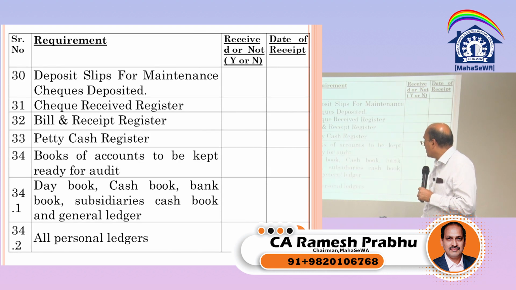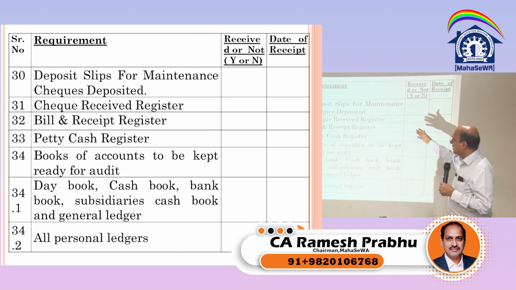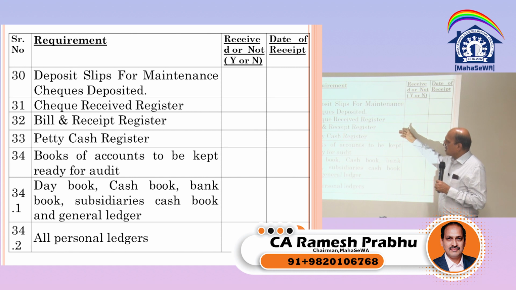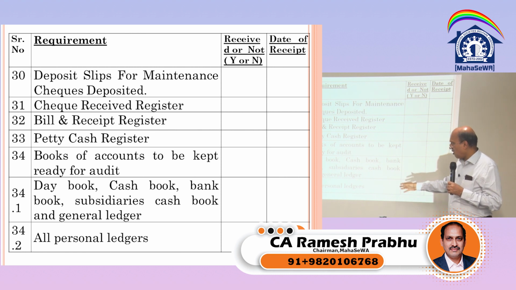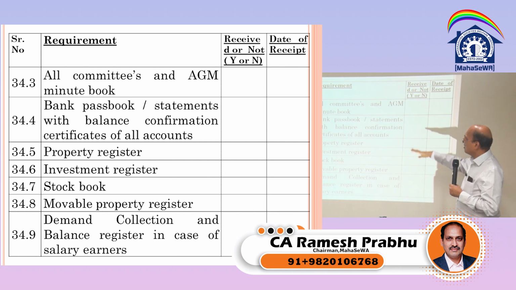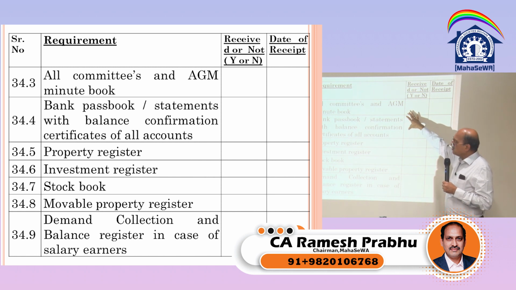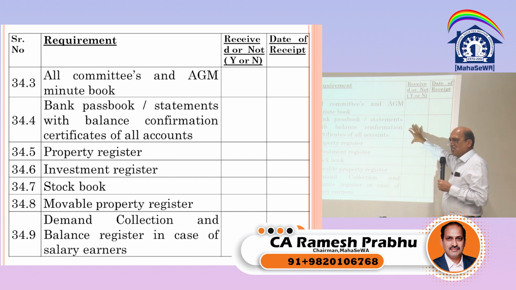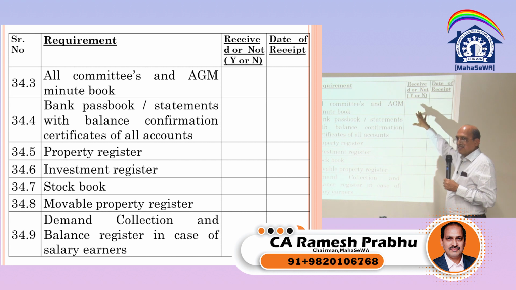Cash and cheque voucher file, deposit slips for maintenance cheque deposits, cash cheque receipt register, bill and receipt register, petty cash register. Books of account to be kept ready: day book, cash book, all personal ledgers. All committee and AGM minutes books, at least we need to see how many managing committee meetings are held and what the important decisions taken are. One-line decisions, if we can compile and take from them, it also helps us.